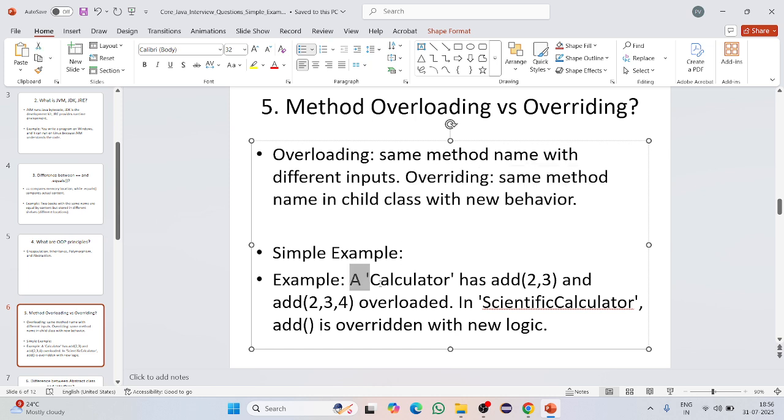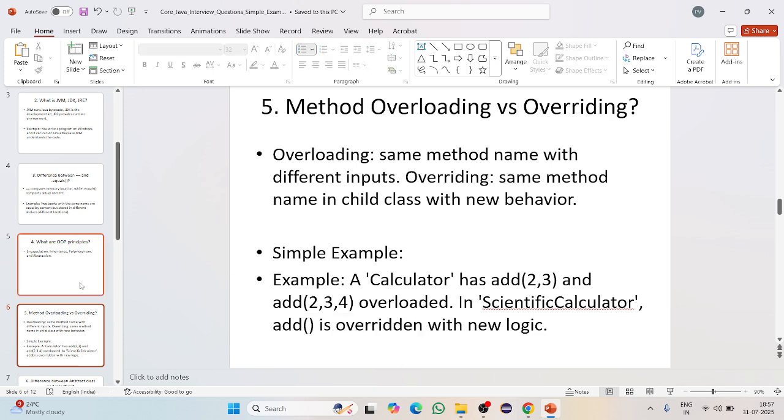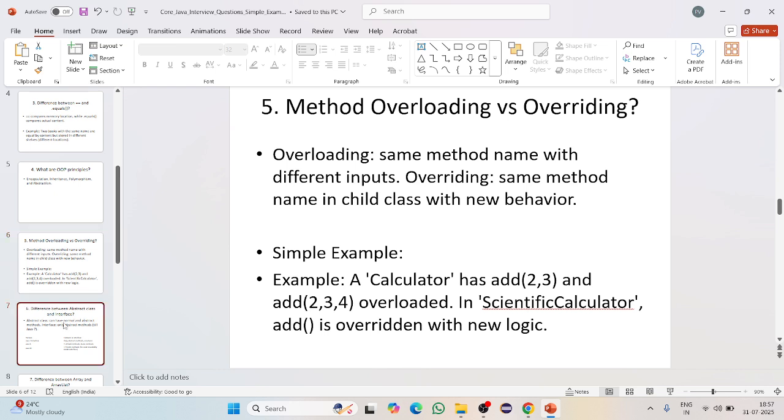Suppose a class Calculator has an add method that has two parameters, 2 and 3, and again we write an add method with three parameters. That is called an overloaded method; the add method has been overloaded. And if you have an add method with two parameters, this method will be overridden in our child class with the same parameters but with new logic, so we can change our implementation. That is called method overriding.